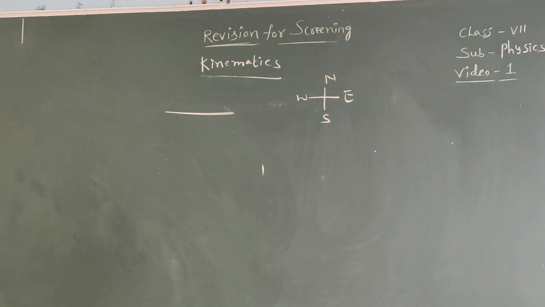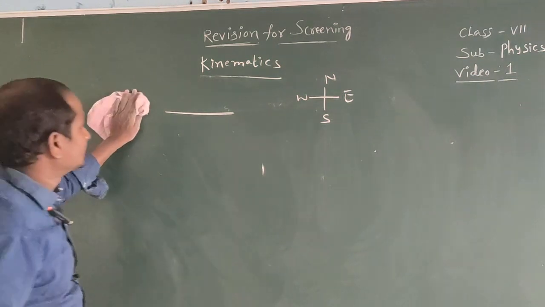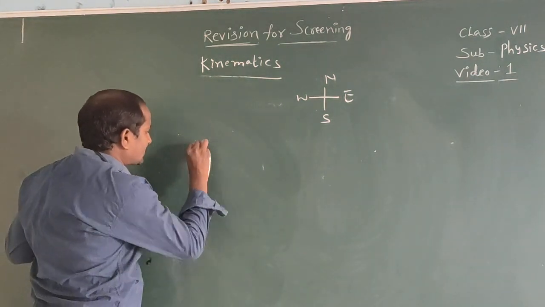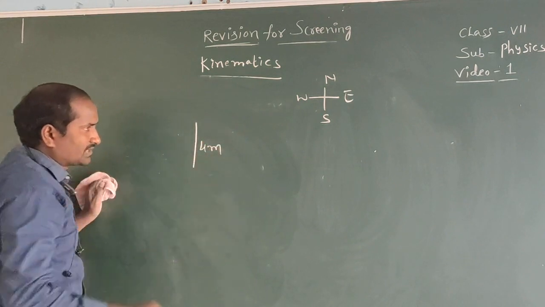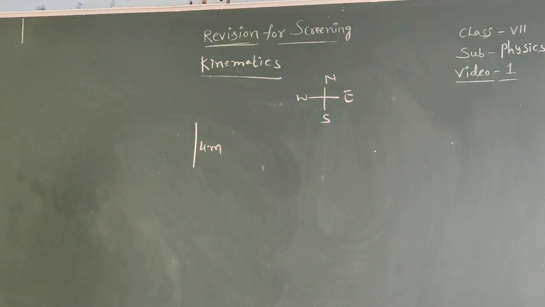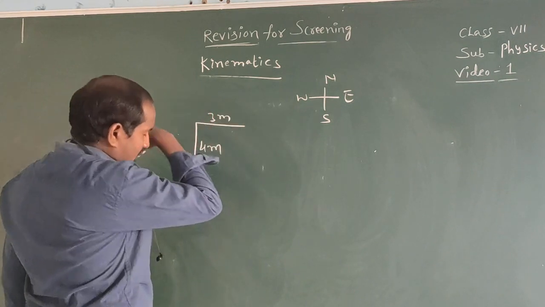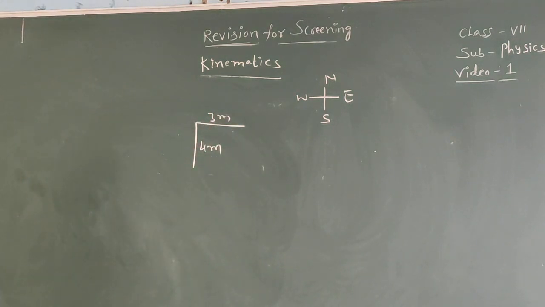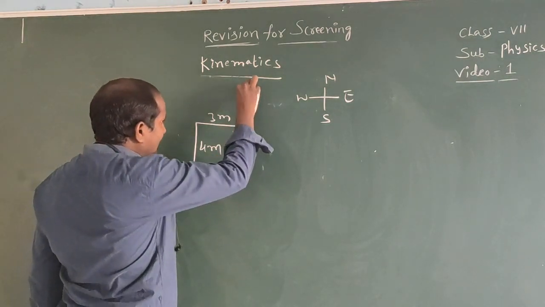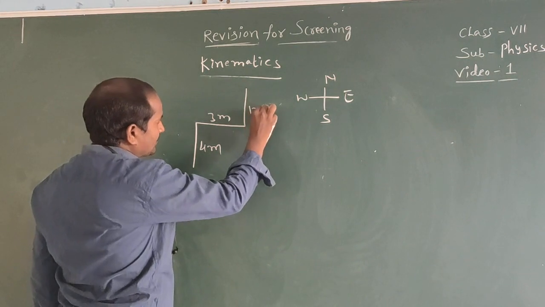A man starts 4 meters towards north, upward. Now 4 meters. Next, 3 meters towards east, so this direction. 3 meters. Next, 12 meters, he climbs up a pole.